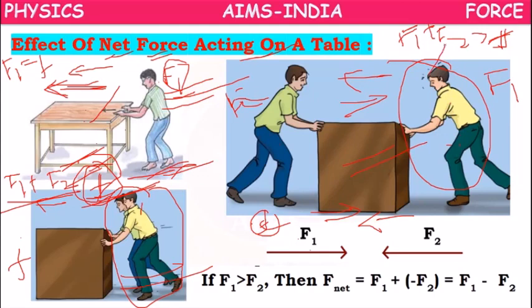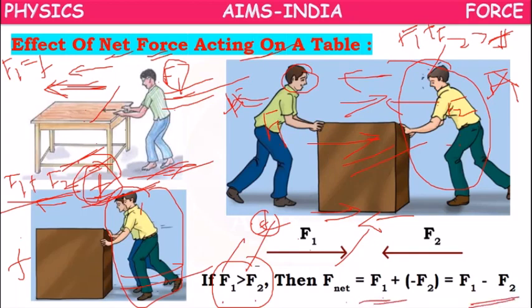If this boy applies greater force, the block will move to the left side. If the left side boy applies more force, the block will move to the right side. So if left side force F1 is greater than F2, then net force will be F1 minus F2 and the final movement will be towards the right side.